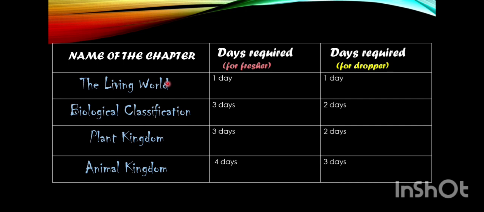So all these things will have some minute details, so you need to study it properly. Even though I gave one day, you can utilize it properly and don't make some silly mistake coming to this living world. Now let's move to the next lesson, which is biological classification.